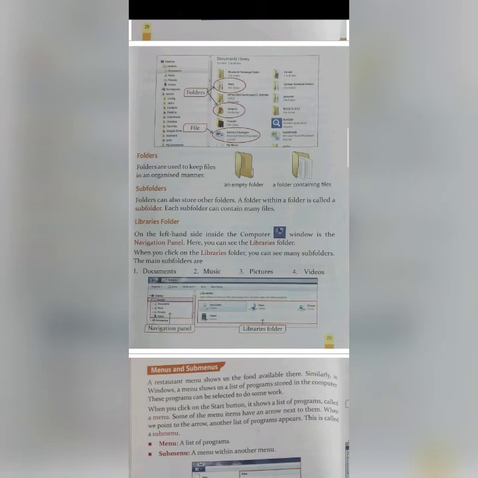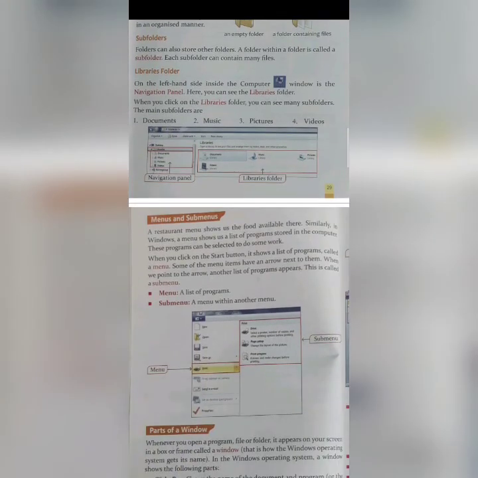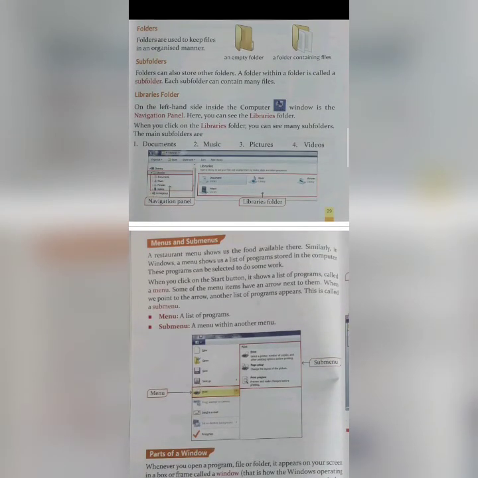Libraries folder. On the left hand side inside the computer window is the navigation panel. Here you can see the libraries folder. When you click on the libraries folder, you can see many subfolders. The main subfolders are music, documents, pictures and videos. This is the navigation panel on the extreme left side.